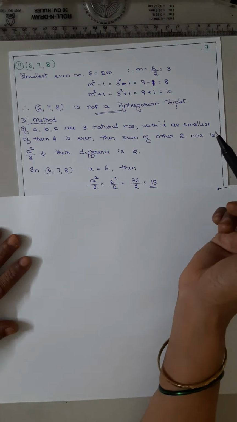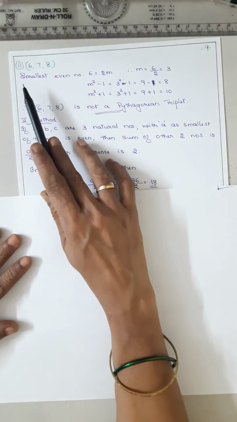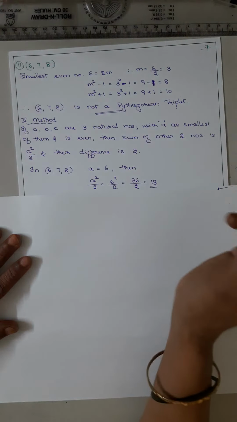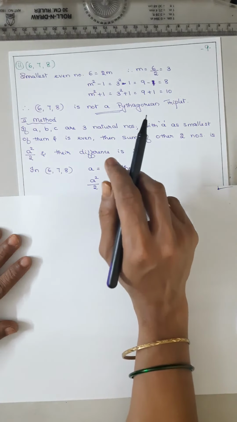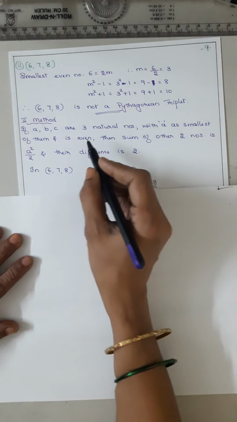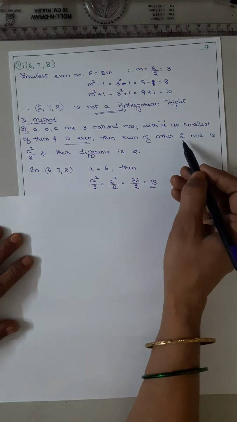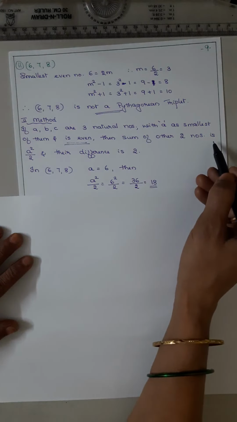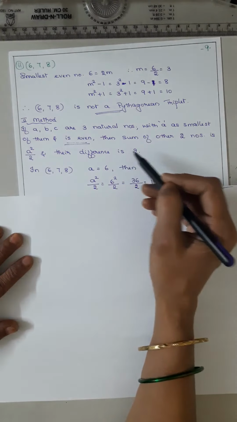Okay. Now according to the second method, the three numbers represent a, b, c, natural numbers, and a is the smallest of them. Whichever numbers are there, the smallest is 6. If it is even, then we have done the odd method earlier. Now if it is even, then what is the rule? Then the sum of the other two numbers is a squared by 2 and their difference is 2.